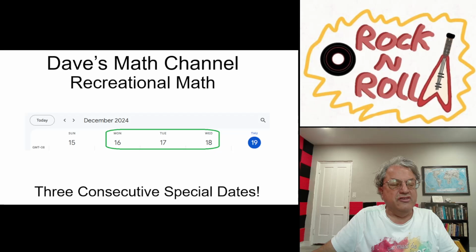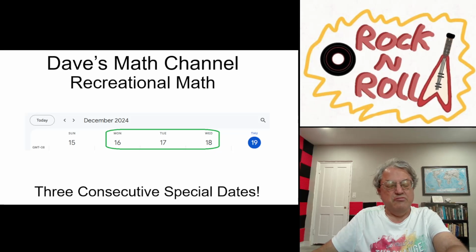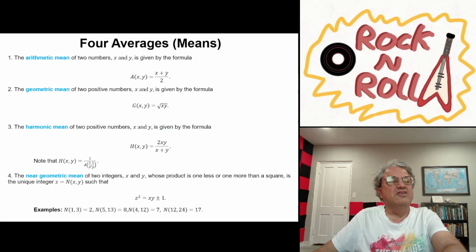As a matter of fact, I think that these three dates are the only three consecutive dates with this particular property, which I'm going to explain, in the whole 21st century or in any century. This kind of pattern repeats in every century as long as we stick with the Gregorian calendar and the American system of keeping track of dates. It's a little different in Europe, but anyway, let's just begin.